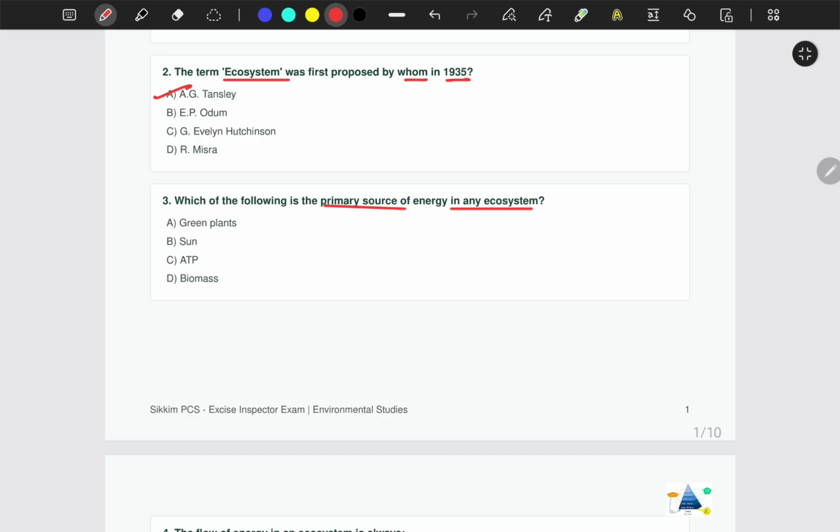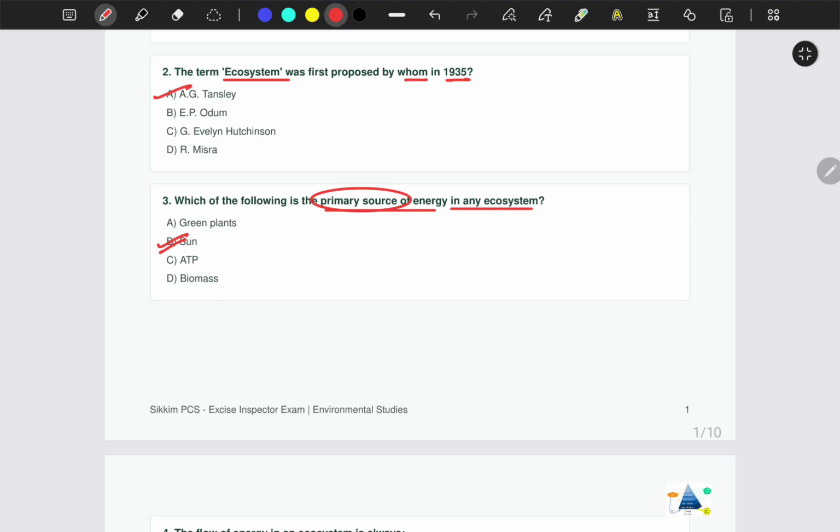Okay, primary source of energy in an ecosystem. See, in this question many students tend to make mistakes. Okay, so here are your options. Option A, green plants, option B, sun, option C, ATP, and option D, biomass. See, when you see this primary source of energy, sometimes you might mark it as green plants, right? But this is not the correct answer. The correct answer is sun, since the sun is the primary source of energy in an ecosystem.